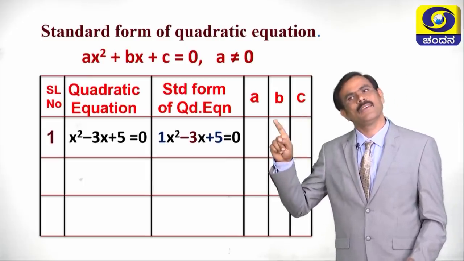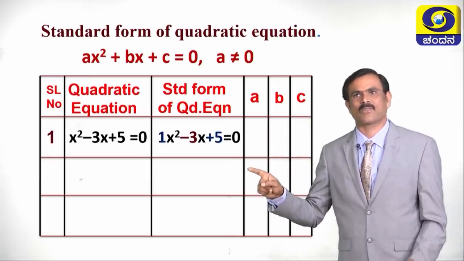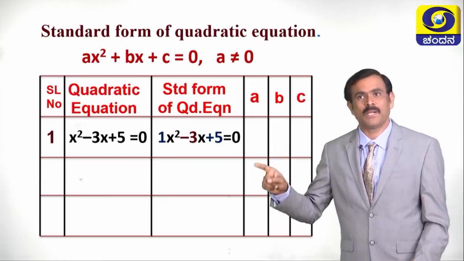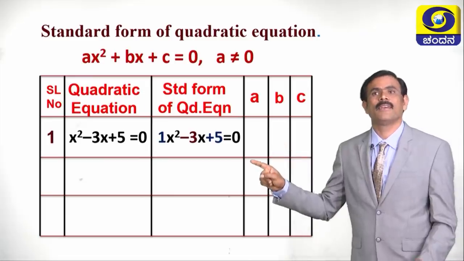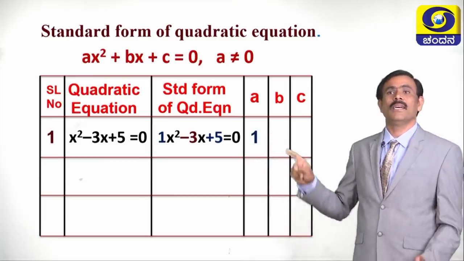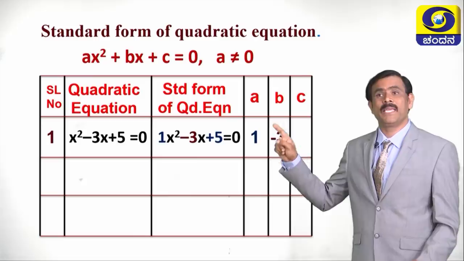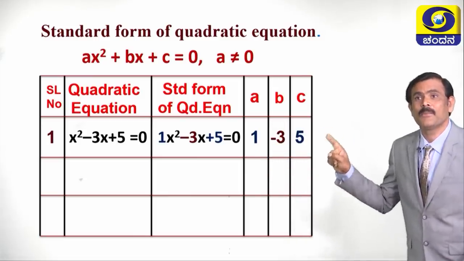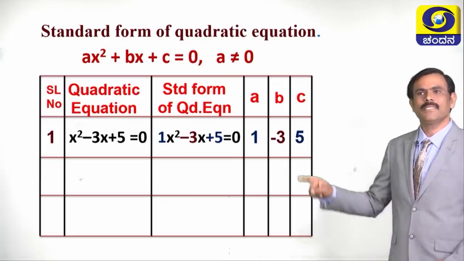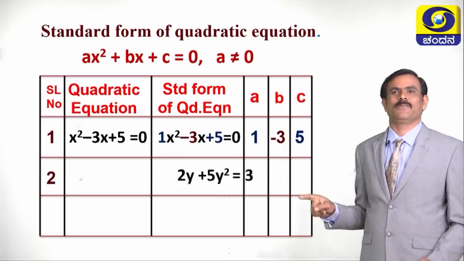X square means we can write as 1x square minus 3x plus 5 equals 0. Then what is the value of A? A is 1. What is the value of B? B is minus 3. What is the value of C? C is plus 5.